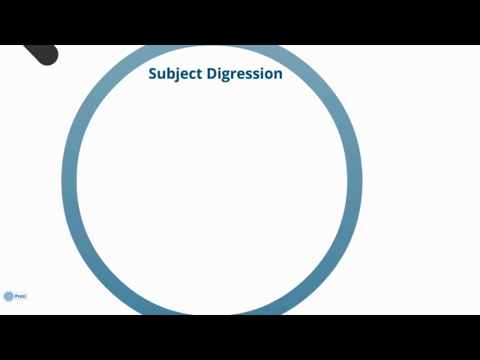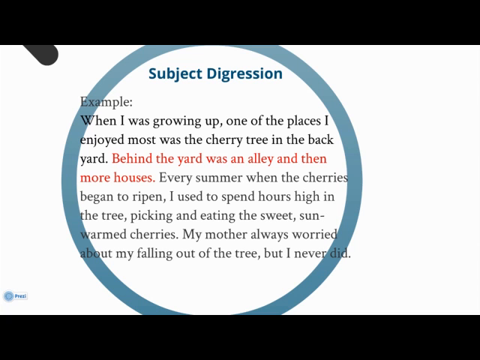When any sentence in a paragraph fails to support the topic sentence, subject digression has occurred. In this example, the sentence in red gives details that are irrelevant to the topic sentence. When I was growing up, one of the places I enjoyed most was the cherry tree in the backyard. Behind the yard was an alley and then more houses. Every summer, when the cherries began to ripen, I used to spend hours high in the tree picking and eating the sweet, sun-warmed cherries. My mother always worried about me falling out of the tree, but I never did.